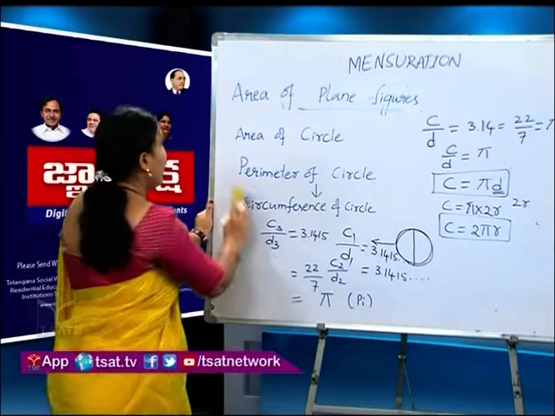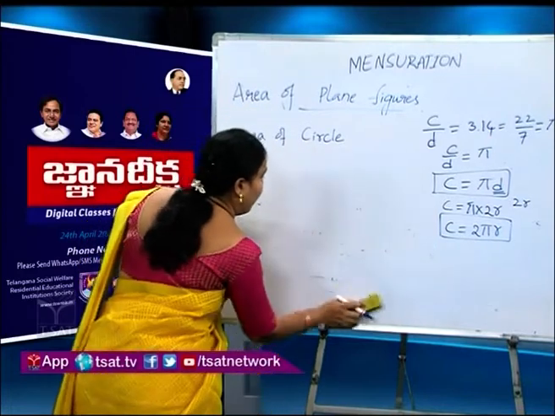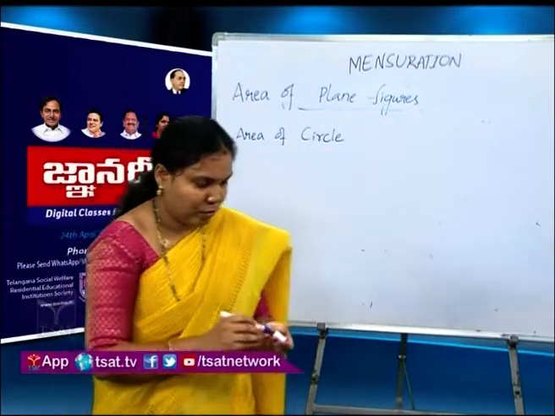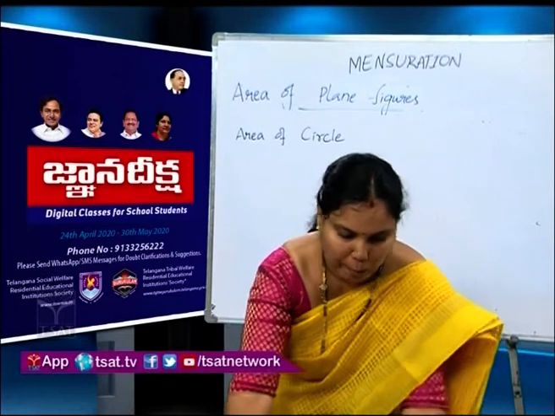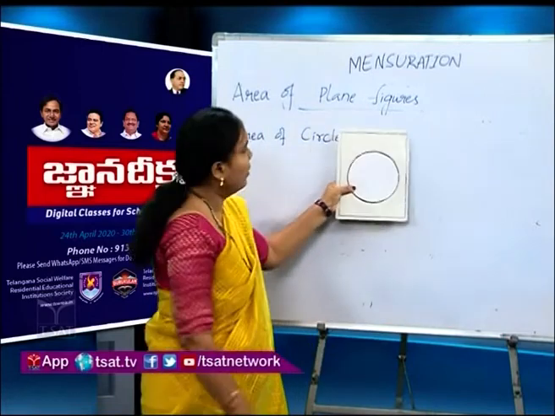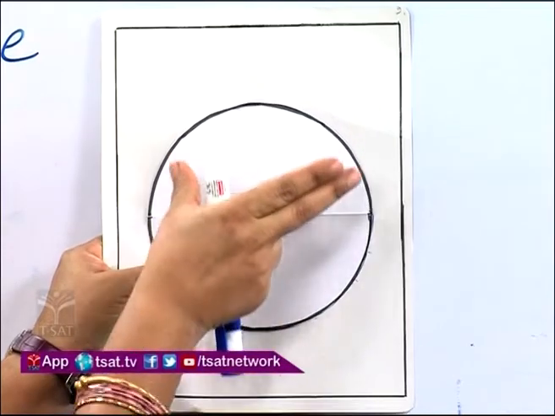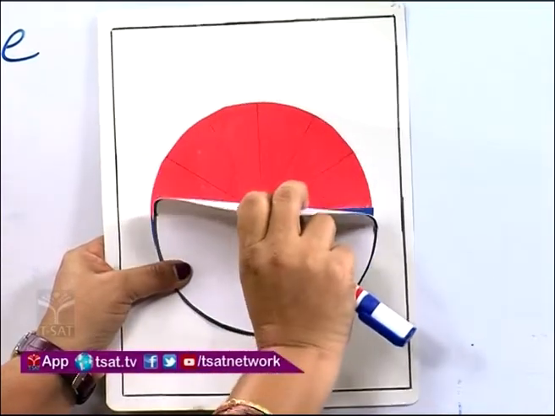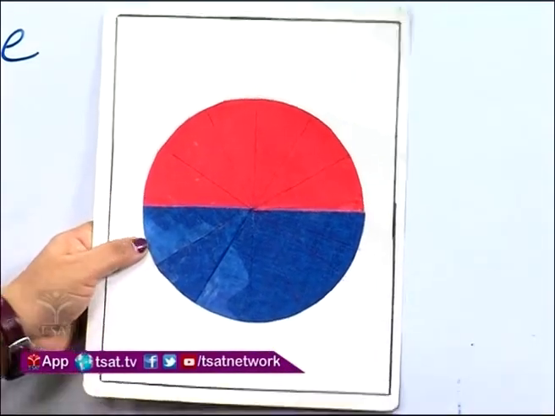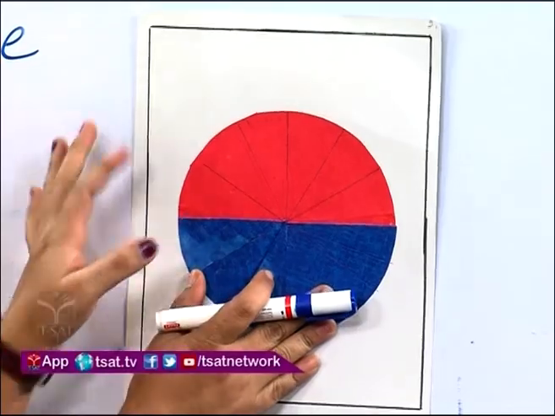Yes, coming to our topic, that is area of circle. For this, I take a circular sheet and shade it. Half of the circular sheet is red and half is blue, and I cut this circle into equal sectors.